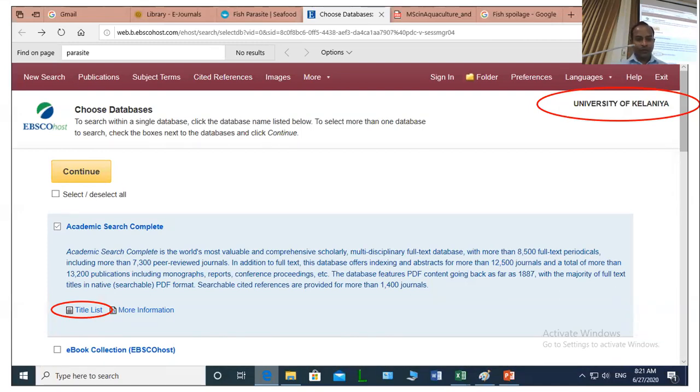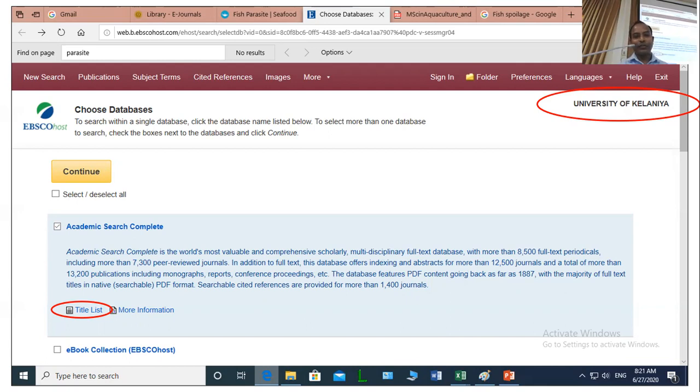And let me first take some examples from this EBSCOhost database. In the EBSCOhost database, we have subscribed to two modules. One is this Academic Search Complete database, which gives access to the full text of periodicals or journals, and also we have access to their ebook collection as well, which I will introduce when it comes to the ebooks. So this Academic Search Complete database of EBSCO, later we can go for a real-time search.